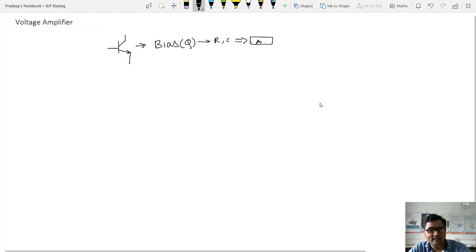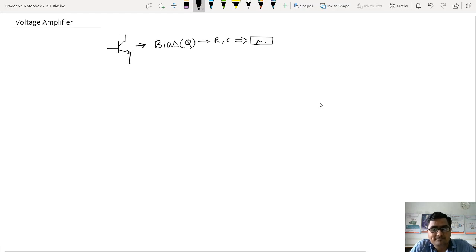So a BJT, as a single component, cannot be used as an amplifier by itself. Generally, many students, even my students, say that transistor means it is an amplifier. No, a transistor is a component. An amplifier is a circuit.